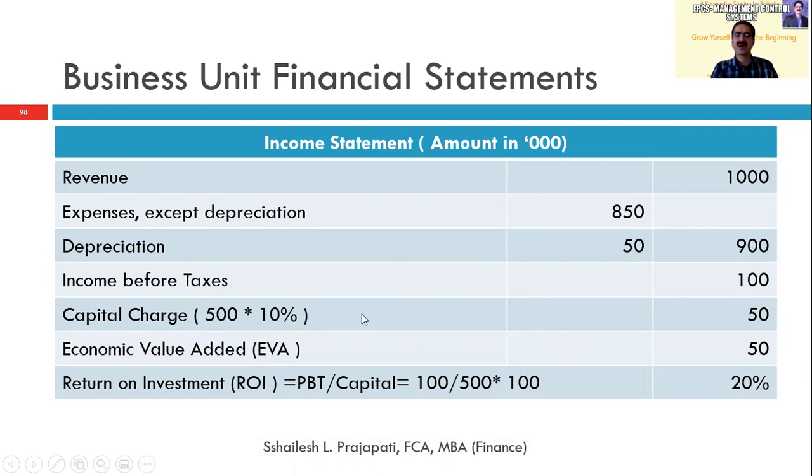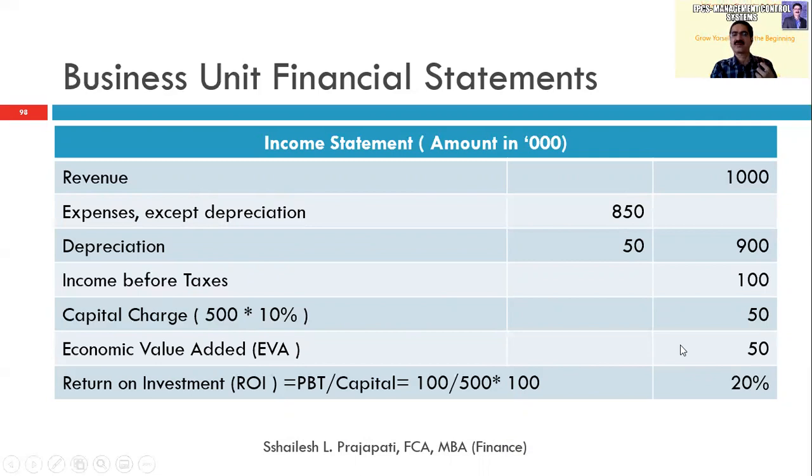Its capital charge, at 10% cost of capital, is 50. So if you reduce this capital charge of 50 from the 100 profit before tax, the EVA is 50 rupees. It is an absolute term. In absolute terms, this company has contributed 50 rupees to the economy. Similarly, the ROI here is 20%.